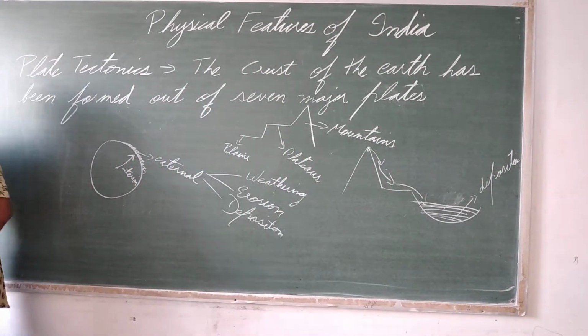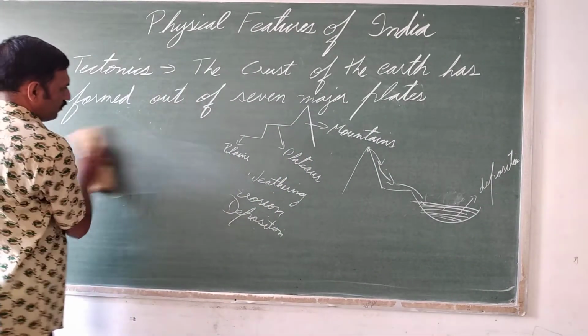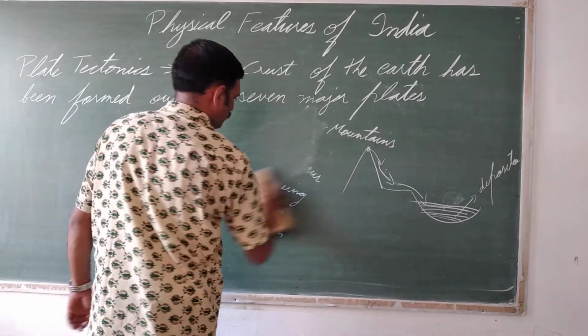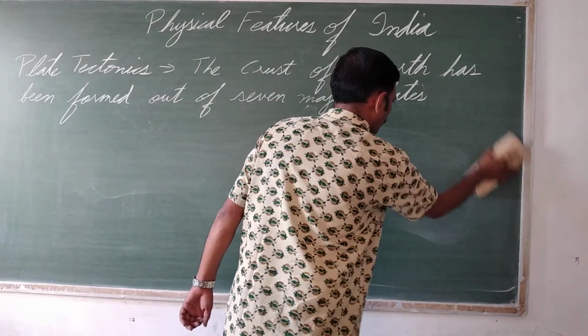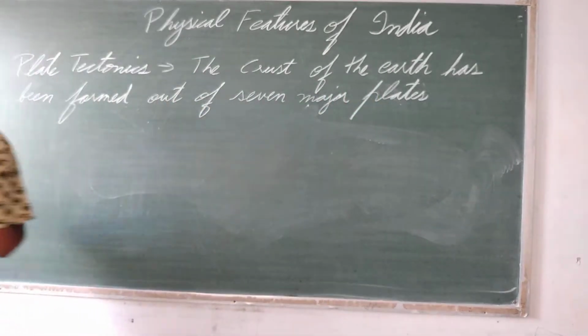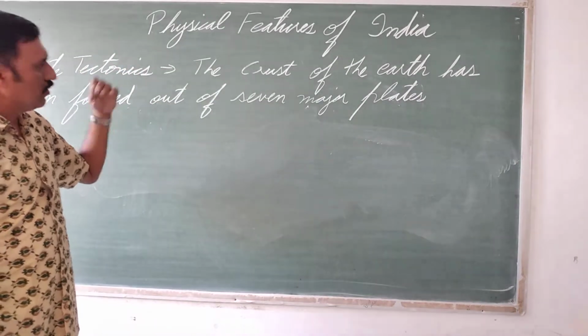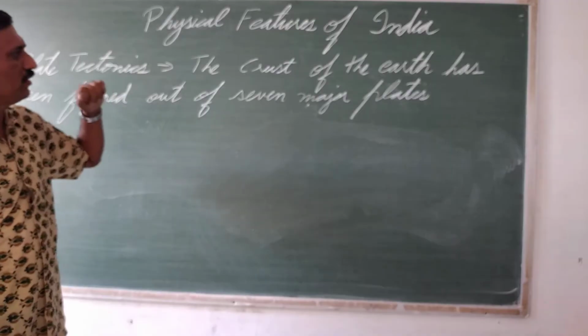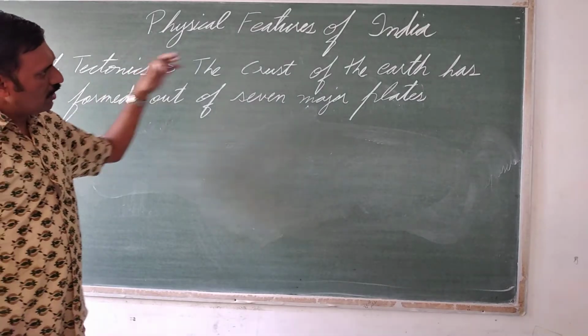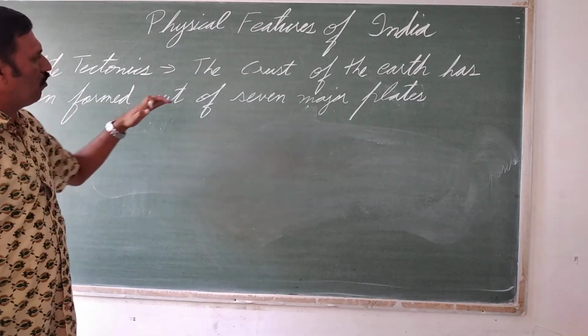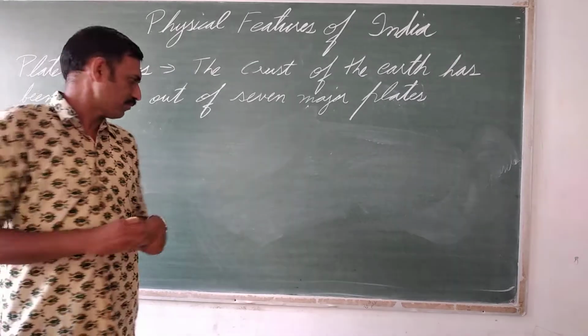Now, what is plate tectonics? Plate tectonics was a theory which was given 60-70 years back, and it says that the crust of the earth has been formed out of 7 major plates.